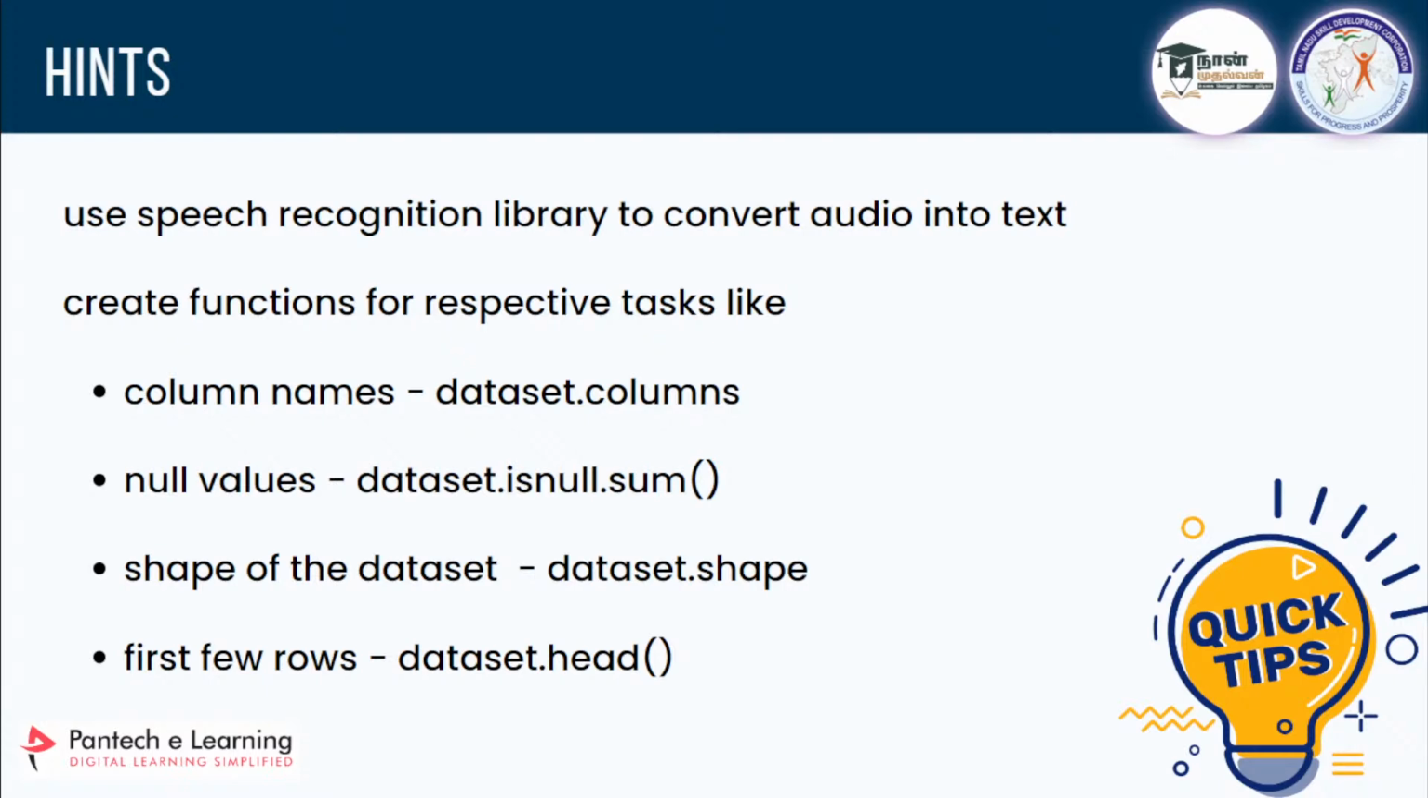Use the speech recognition library to convert your audio into text and create the respective tasks. For each task you can create functions. To check the column names, first load the dataset and get your voice input. Whatever you say, it should run in a loop. If you ask for column names, it should give that output. How will you get column names? You can go with dataset.columns. For checking null values, you can use isnull().sum(). For the shape of the data, you can use .shape. And if you want the first few rows, you can use dataset.head(). Clear guys?